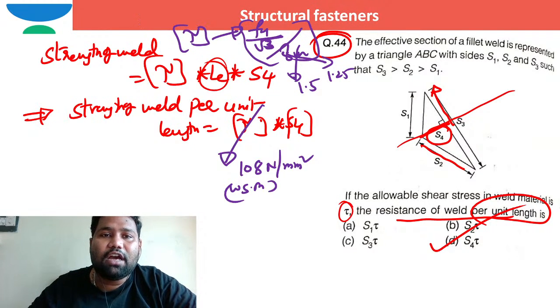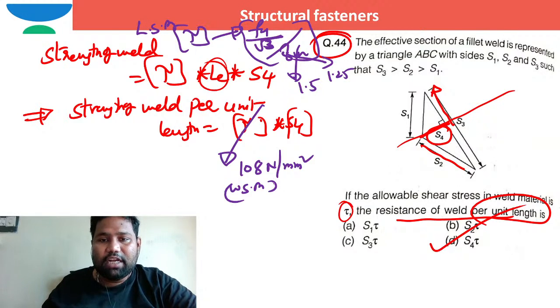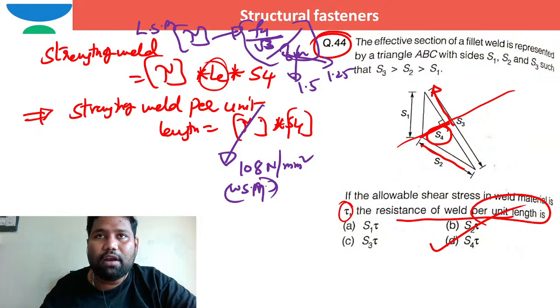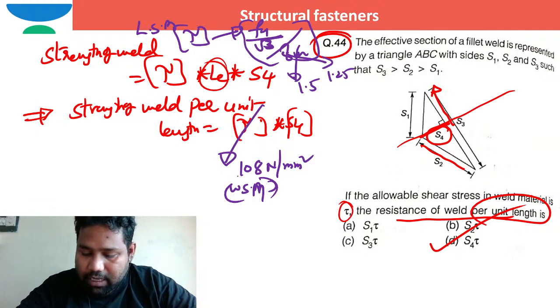This is in terms of the limit state method. This is in terms of the working stress method. In the working stress method, both for shop weld and site weld, the answer is 108 megapascal directly.